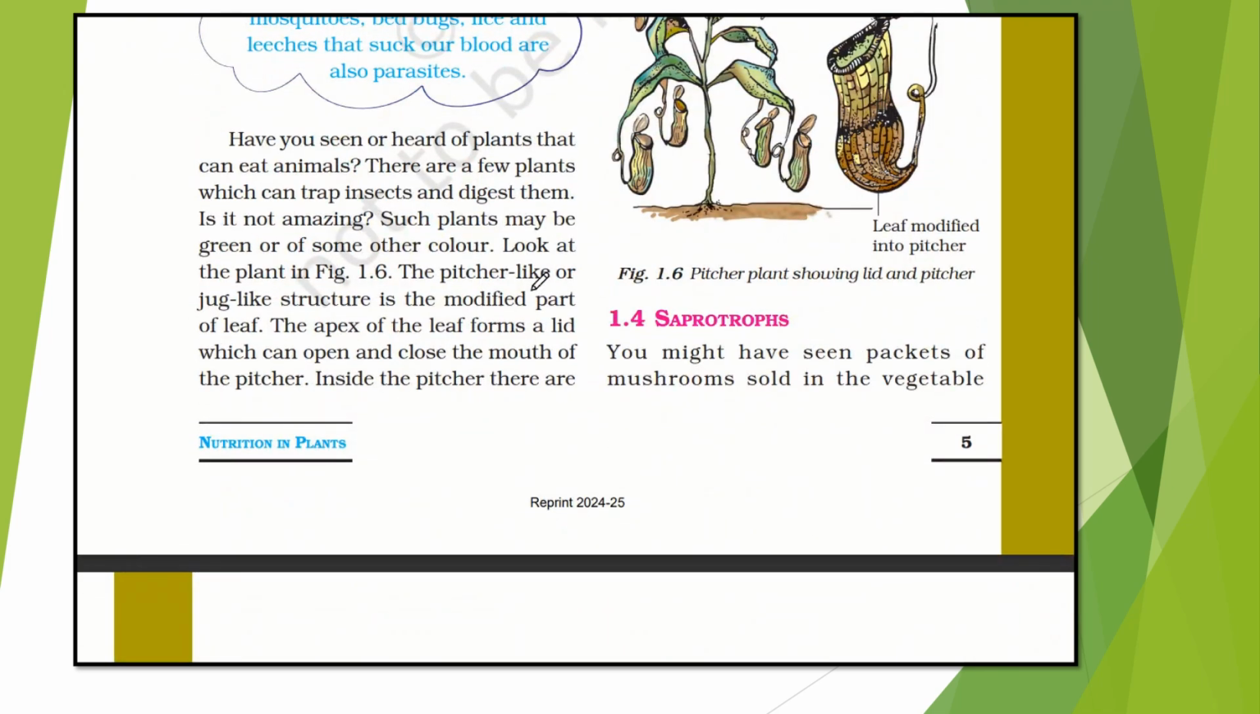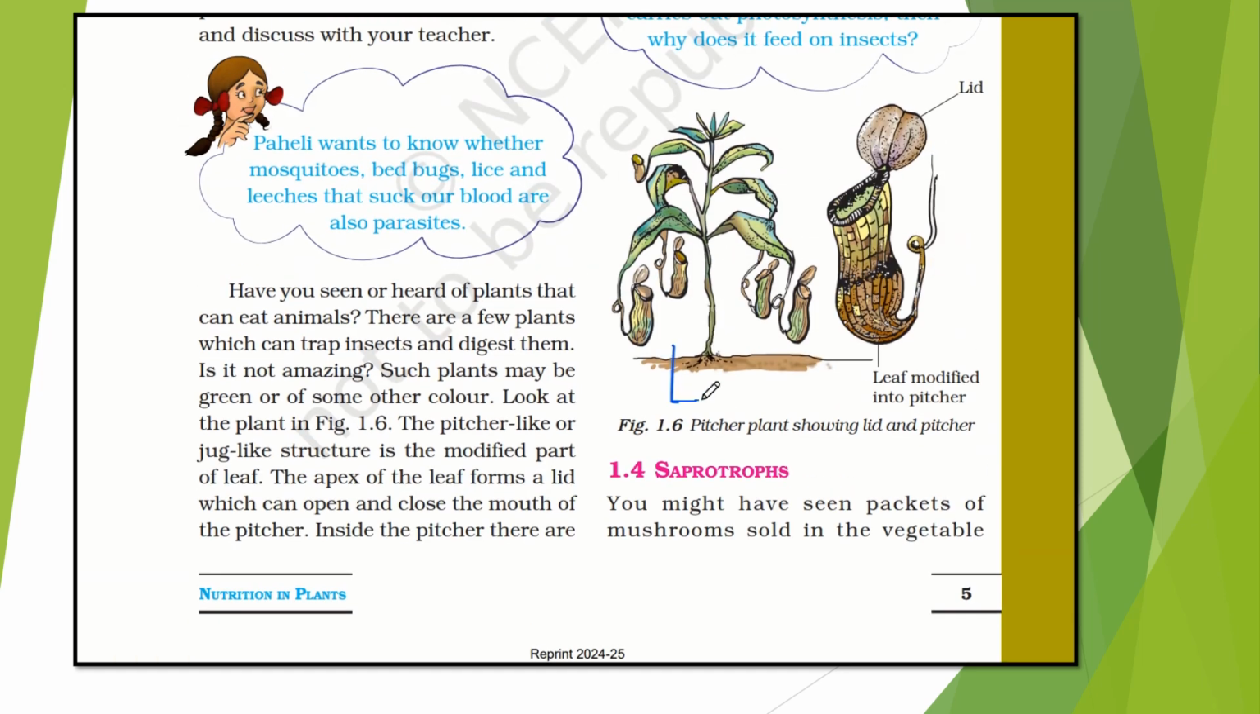Have you seen or heard of plants that can eat animals? So there are a few plants which can trap insects and digest them. Is it not amazing? Yes, because we already knew some of these plants. Such plants may be green or some other color. Look at this plant, the pitcher plant. The pitcher-like or jug-like structure is a modified part of a leaf. The apex of the leaf forms a lid which can open and close the mouth of the pitcher. Apex means the top of the leaf, modified into the lid.